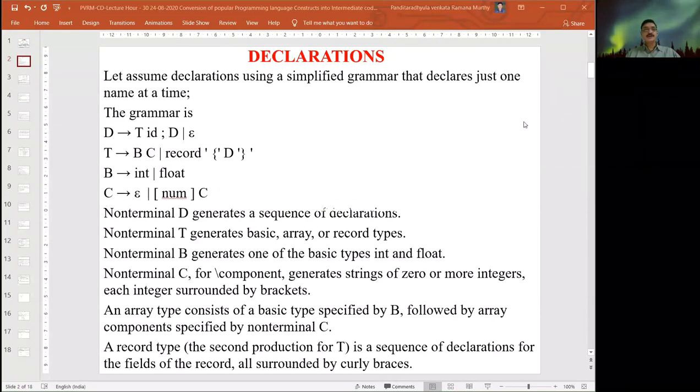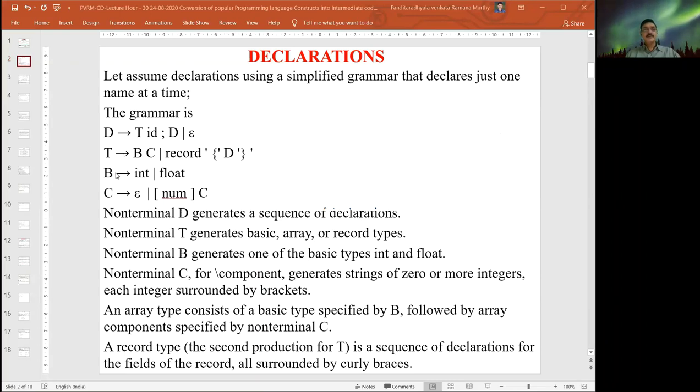Here the non-terminal D generates a sequence of declarations using our grammar. The non-terminal T generates basic, array or record types.